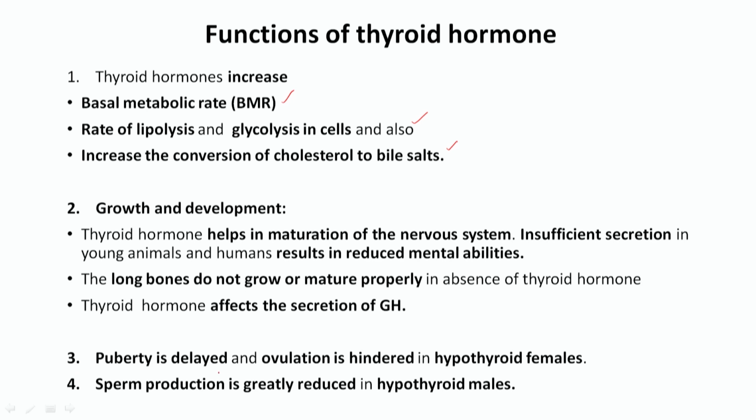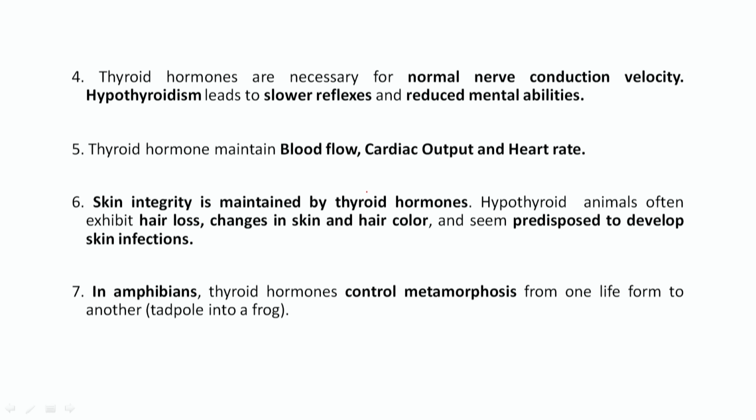Another thing is that puberty will be delayed and ovulation will be hindered in the hypothyroid female. In the case of the male, sperm production will be greatly reduced in the hypothyroid male. Then, as already told, it helps in nerve conduction, so if there is deficiency of thyroid hormone, reflexes will be slow and mental ability will be affected.